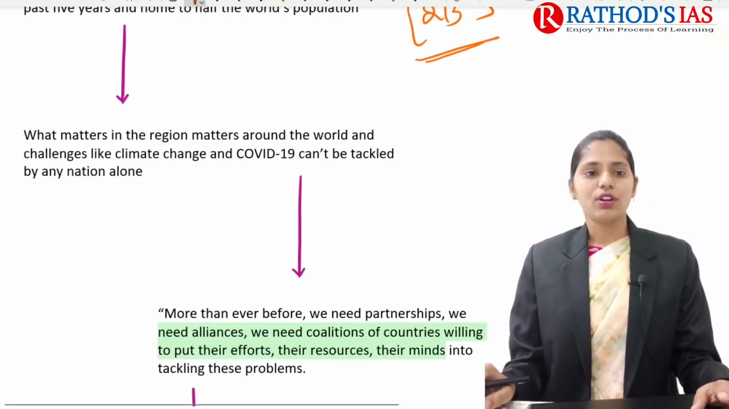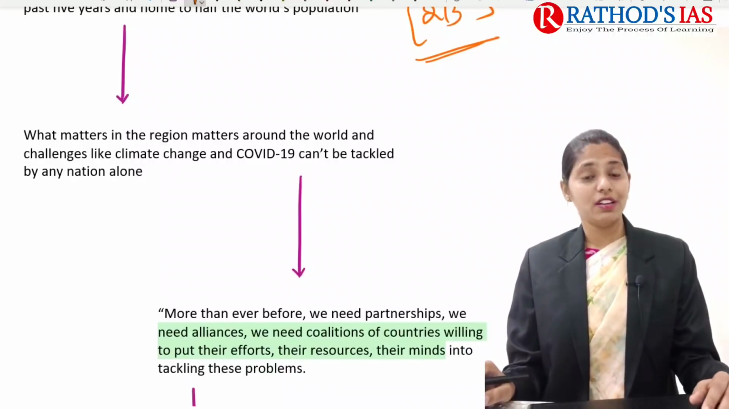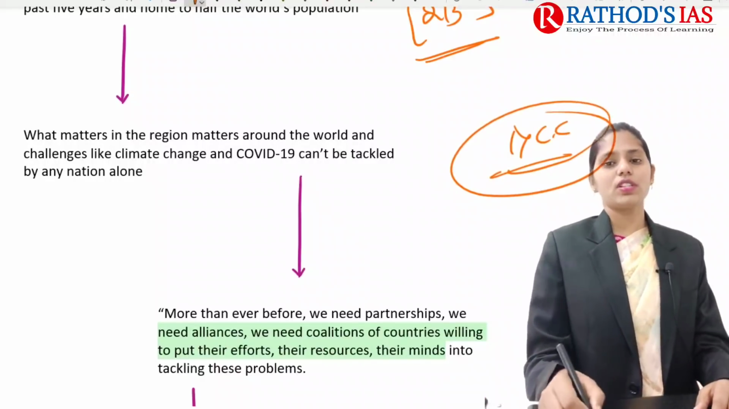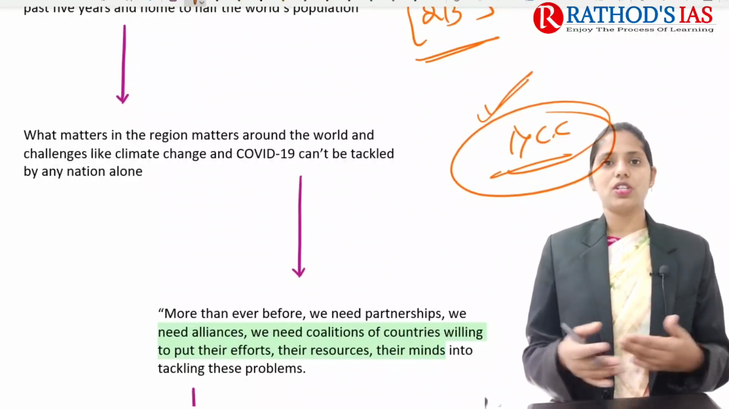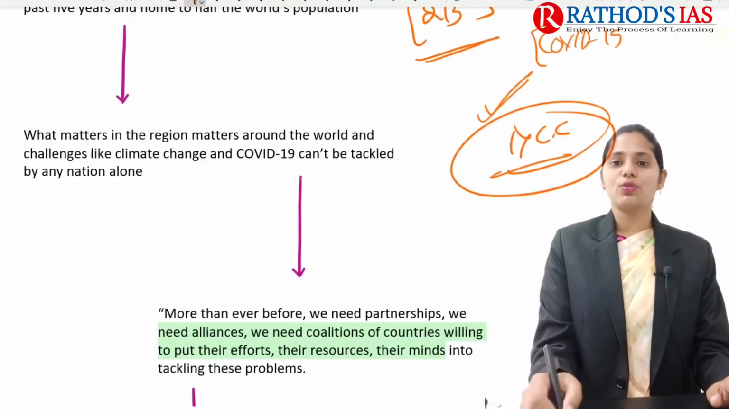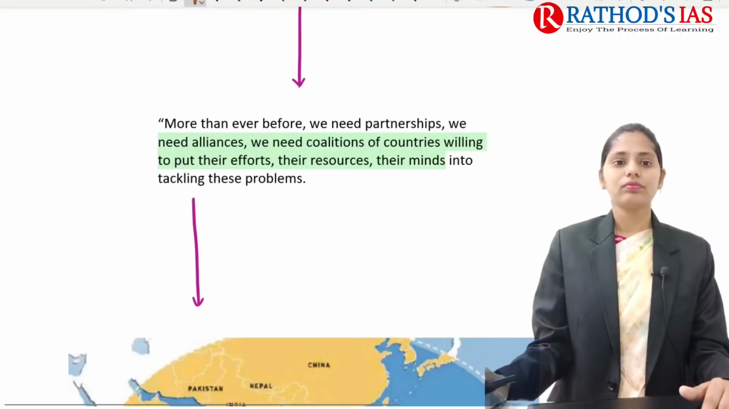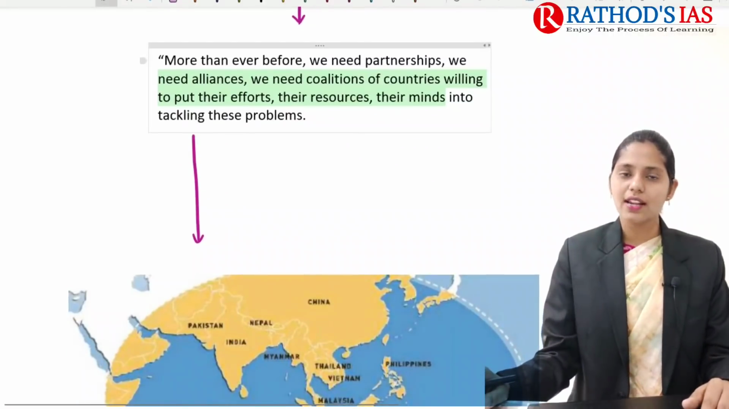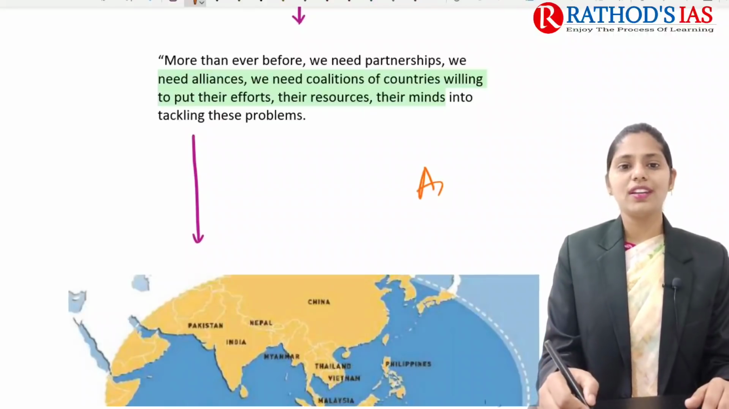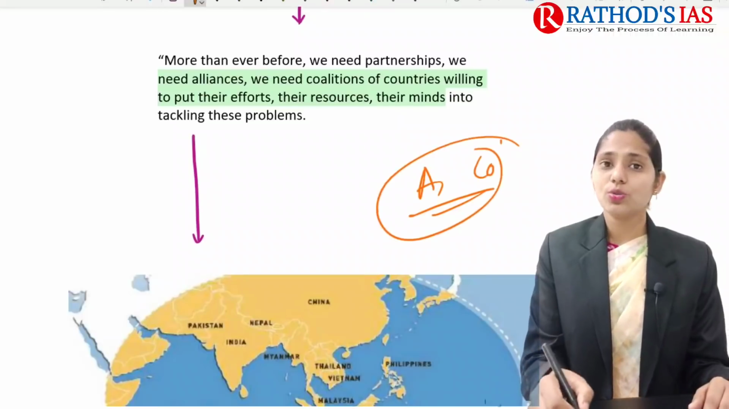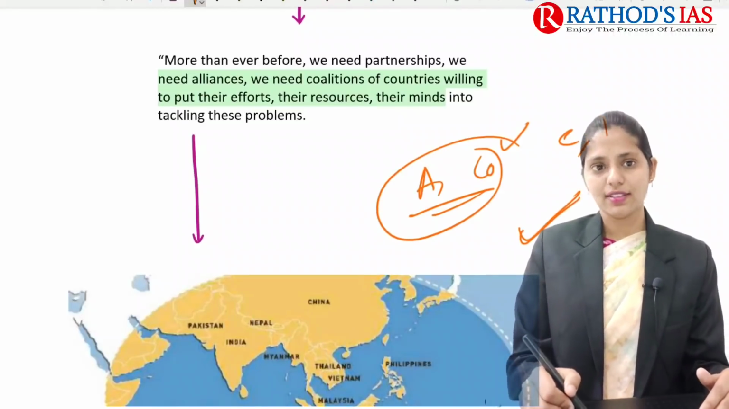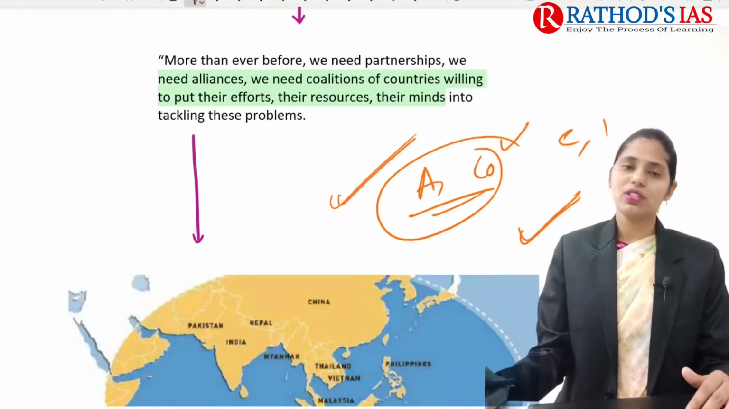Okay, and some important challenges faced by the Indo-Pacific region: the first one is climate change. Because of climate change, many islands present in this region are vulnerable, and COVID-19 is also an important challenge faced by these countries. To address these challenges, the Secretary says that we need alliances, we need coalitions, we need to put our efforts, resources and minds together, and finally tackle these problems. This is one important thing he said.